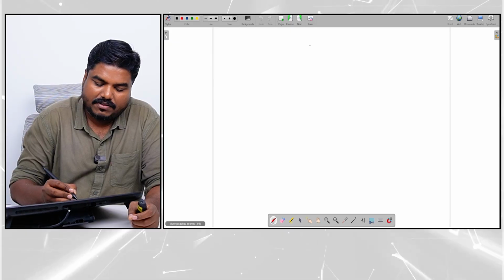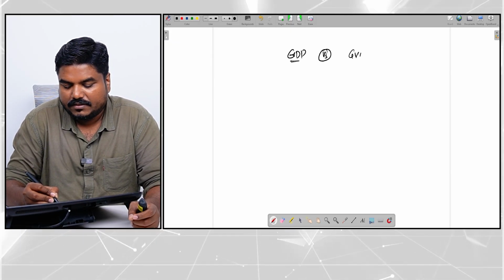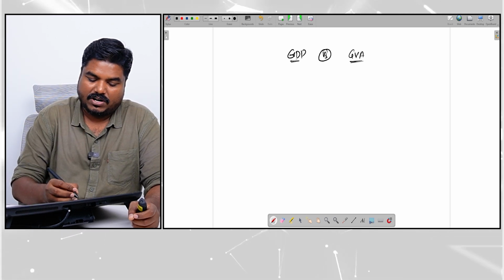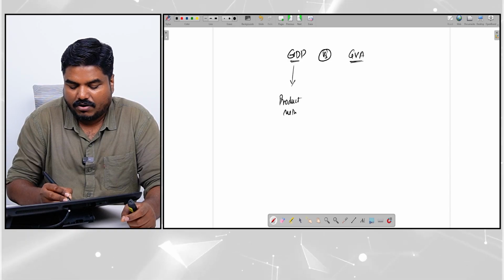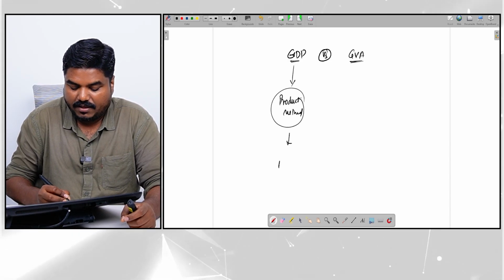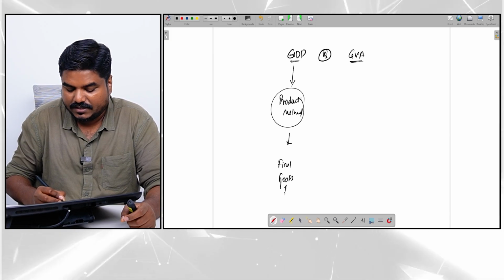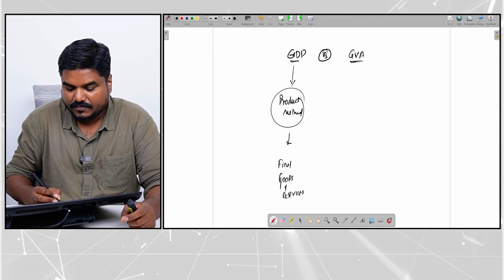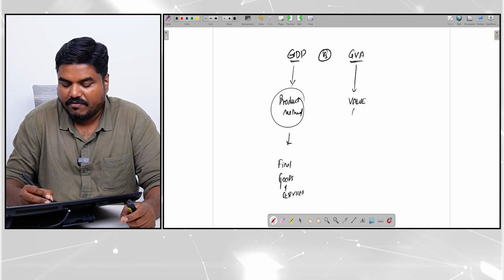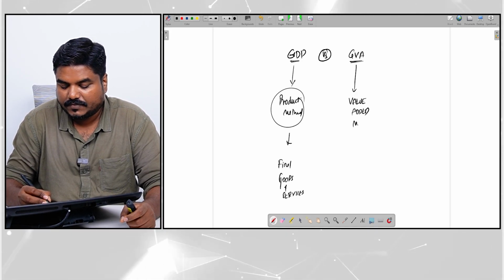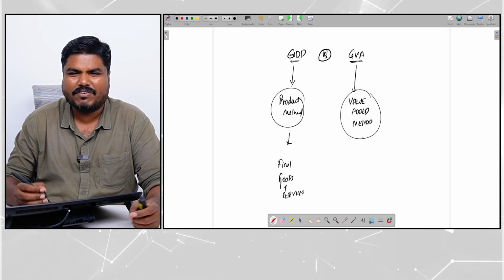So when you compare to the GDP, in product method, what we will do? We will simply take the value of all the final goods and services. In gross value addition, we are using value added method. So here, we will not differentiate between the goods, final good, intermediate good.